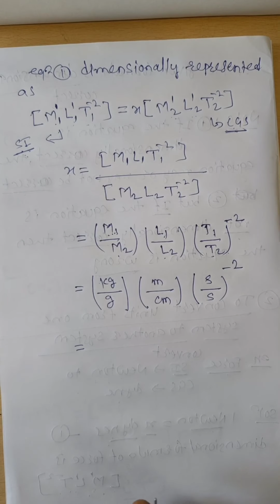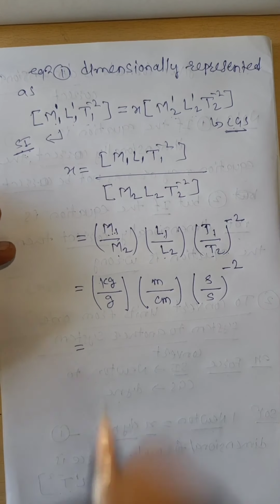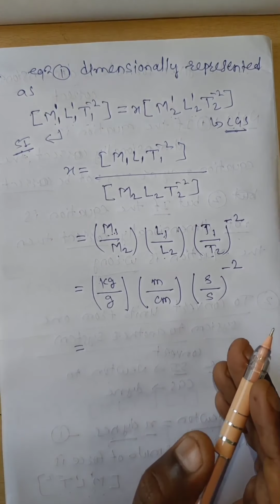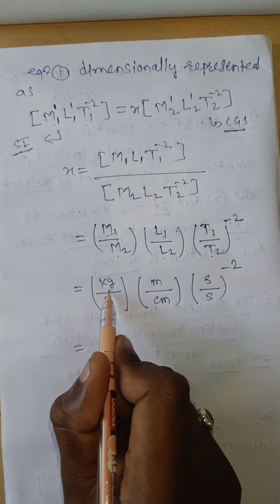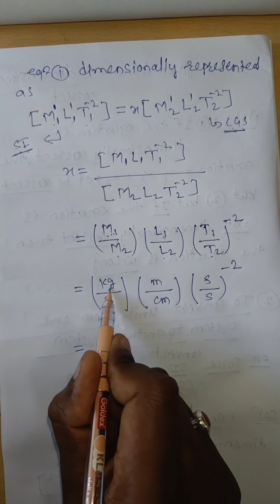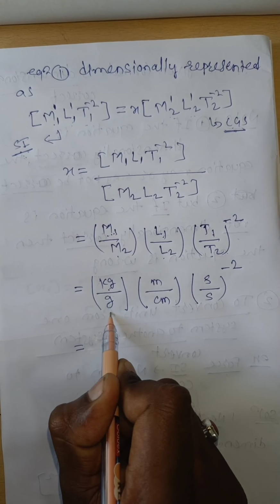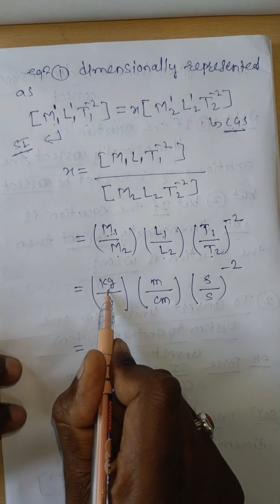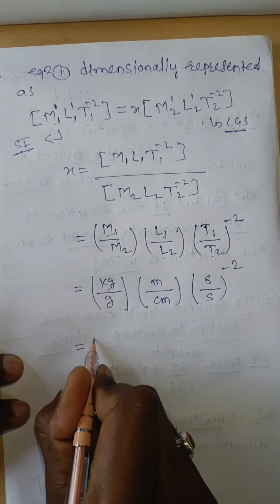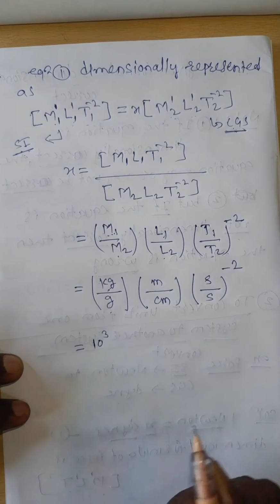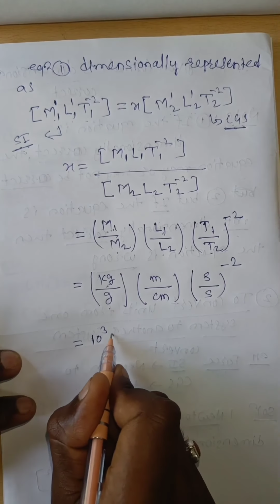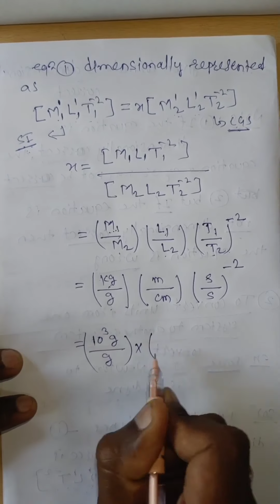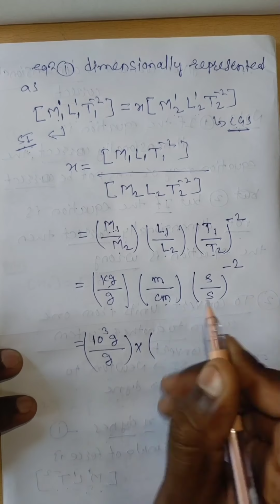Now we have to convert, that is, we have to find out the x value. Now how to convert that? This kg is there, we have to convert that kg into gram. 1 kg is equal to 1000 gram, and 1000 can be represented as 10 raised to power of 3. So 10 raised to power of 3 grams divided by grams, and meter will be converted into centimeter.